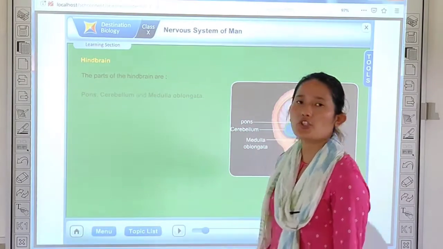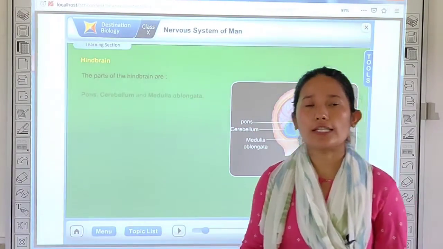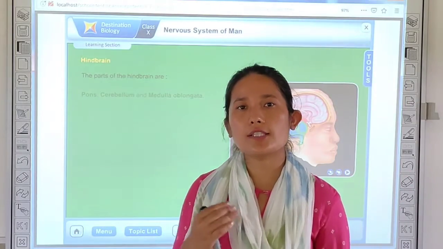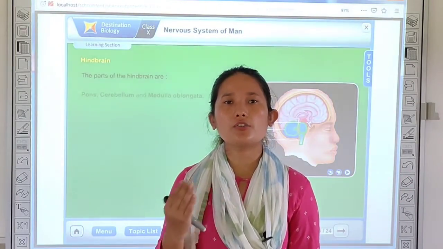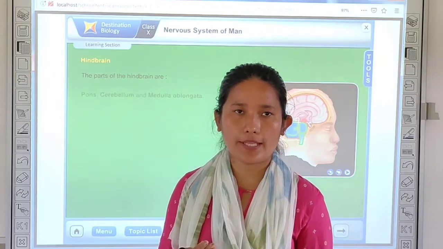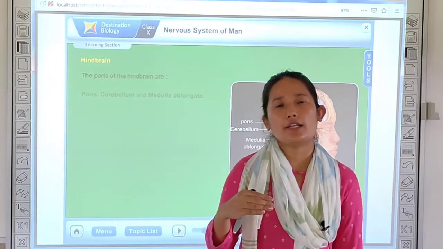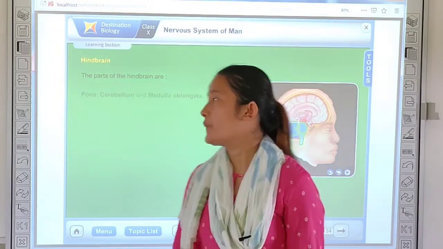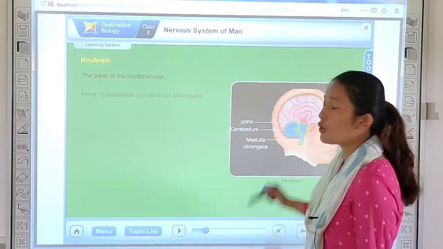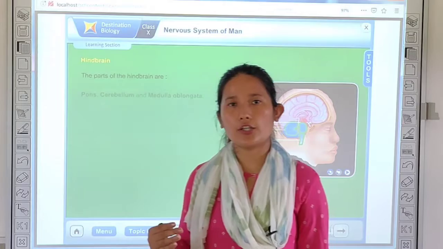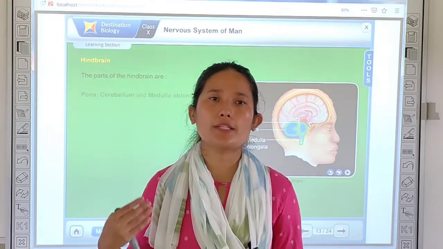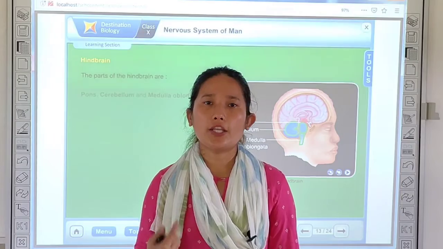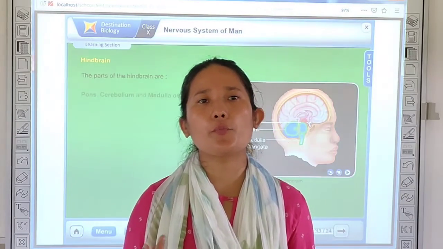Your cerebellum is also referred to as your little brain. The distribution of grey and white matter is similar to that of your cerebrum. That means you have grey matter on the outside and white matter in the inner layer. Okay. Now the function of your cerebellum is to maintain the balance of the body. Okay, balance of the body is maintained by your cerebellum, and it also is responsible for motor memory.